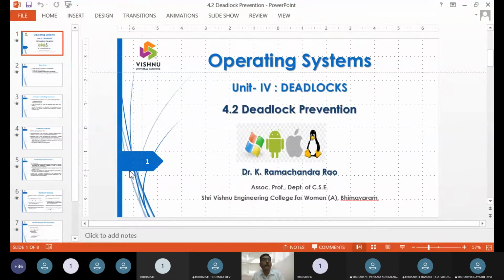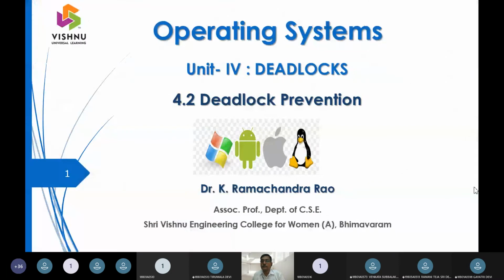That one we are going to call deadlock prevention. When we call this deadlock prevention, we have the same four principles towards deadlock prevention.